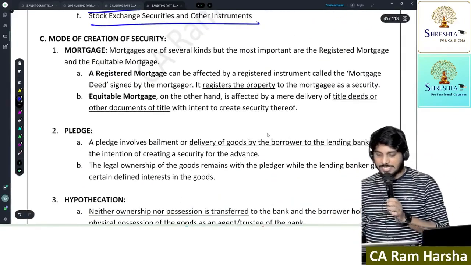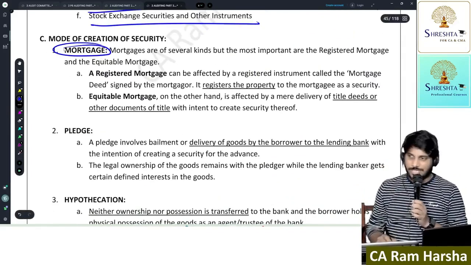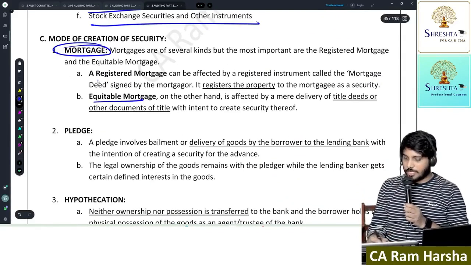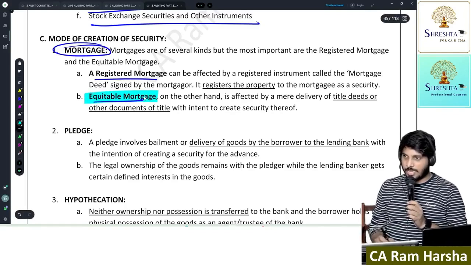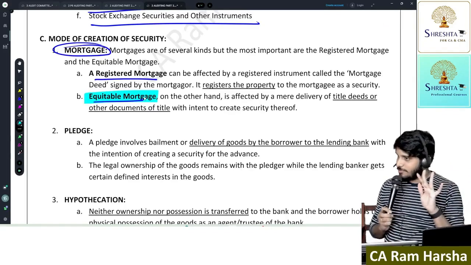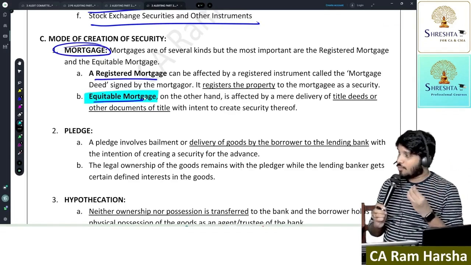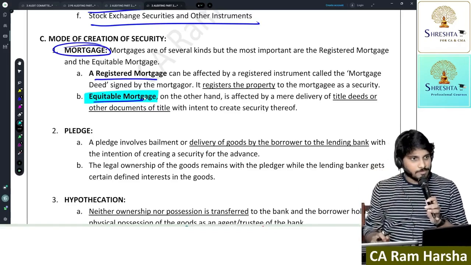Now, how do banks create security? In case of immovable property, we call it a mortgage. Mortgage is of two types: equitable mortgage and registered mortgage. Equitable mortgage is something pawnbrokers do. Have you heard of pawnbrokers, PAWN? What they do is they take some property and then give you a loan.